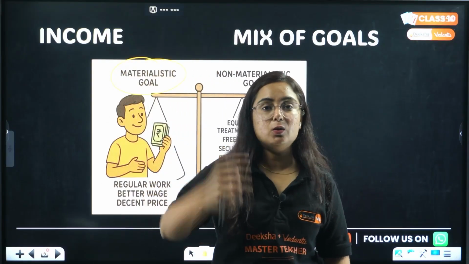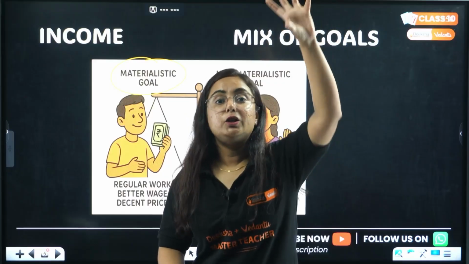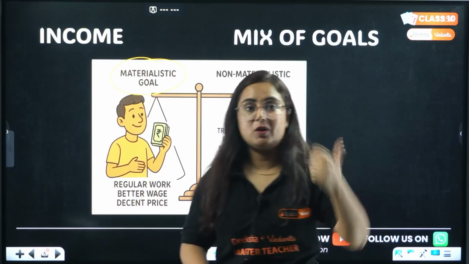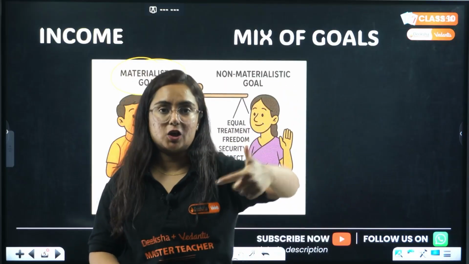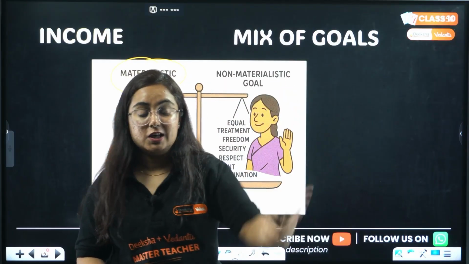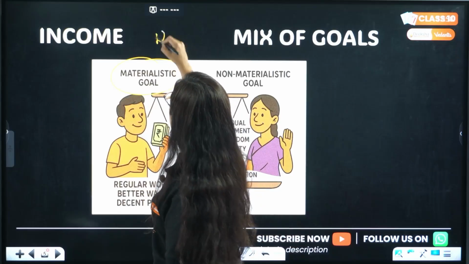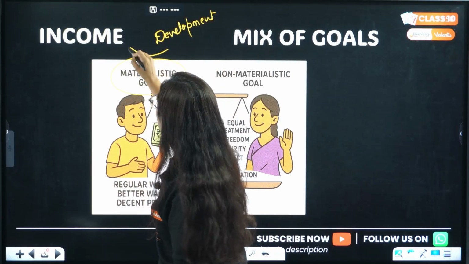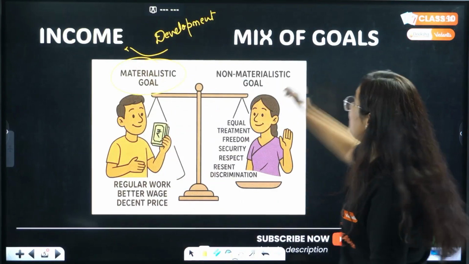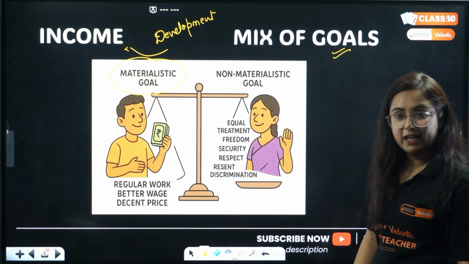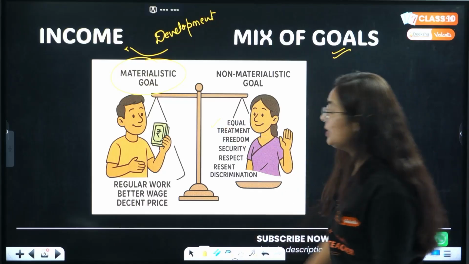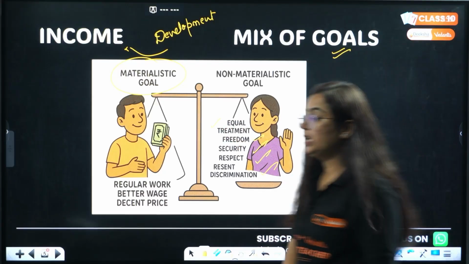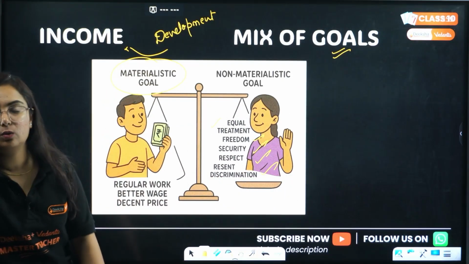What if the person who is working in a company is not happy with the company's rules or atmosphere, because he is not getting freedom, security, etc.? So when we talk about developmental goals, it is not totally dependent upon income. Rather, it is a mix of goals, like we want equal treatment, freedom, security, respect, and no discrimination.